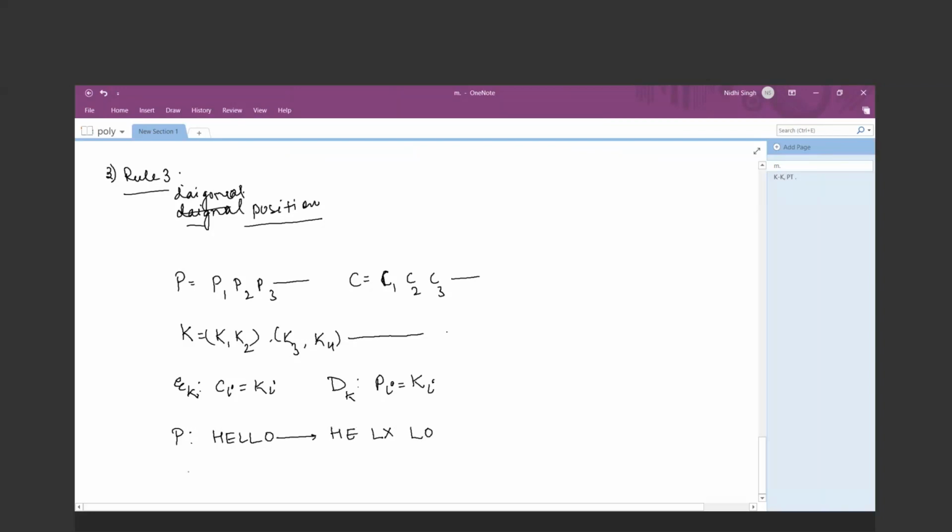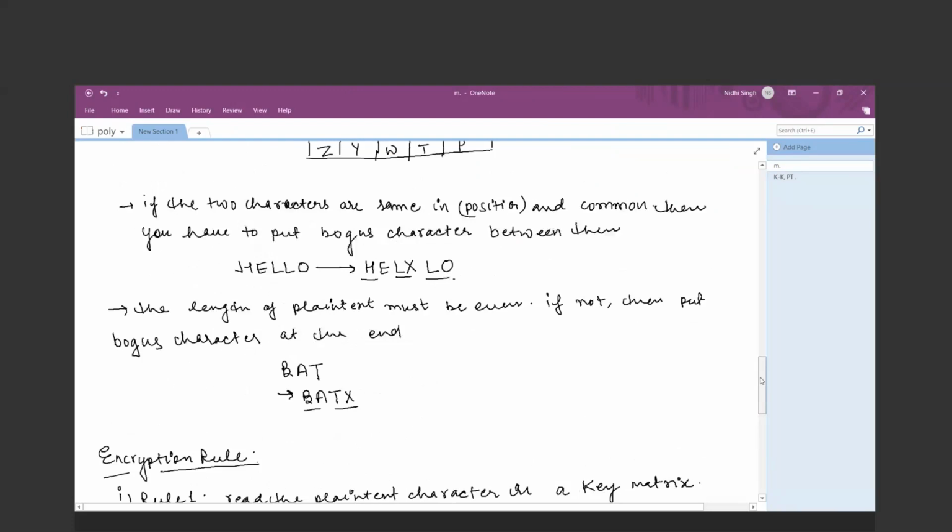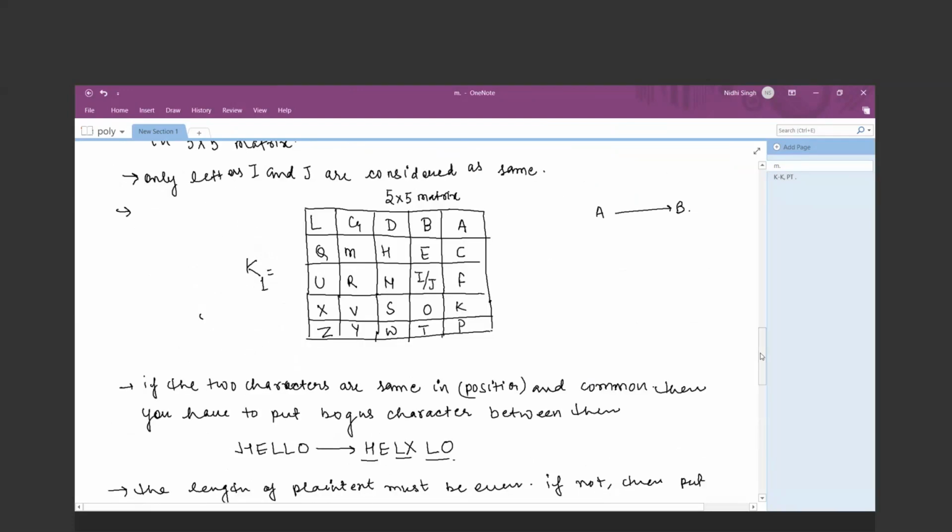Now what will be the ciphertext? First you have to scan the pairs HE, LX and LO. So read it, HE. Where H is over there and E is over there.